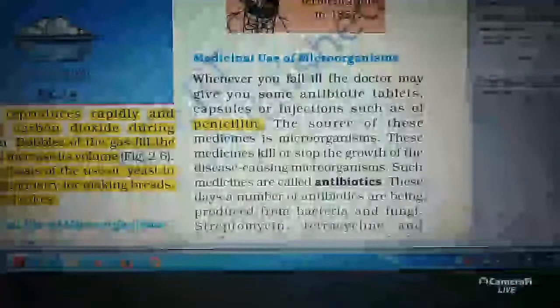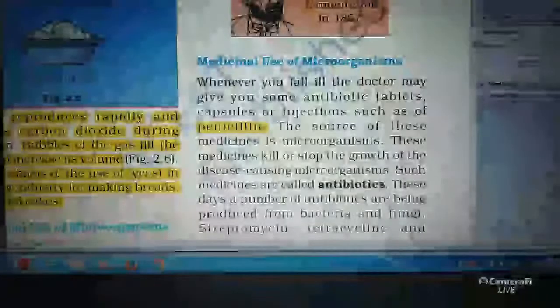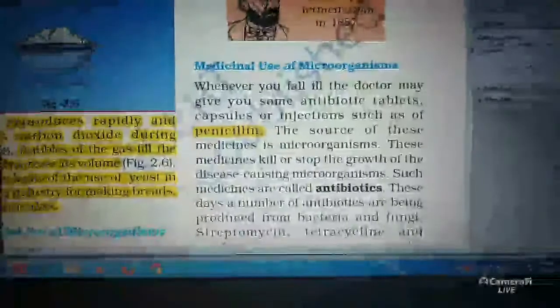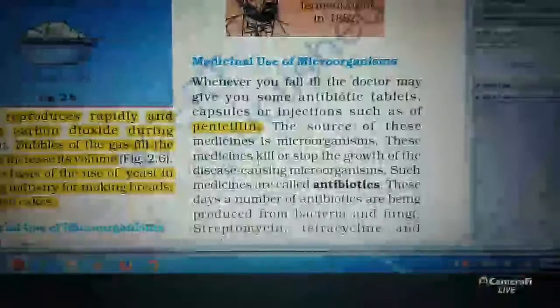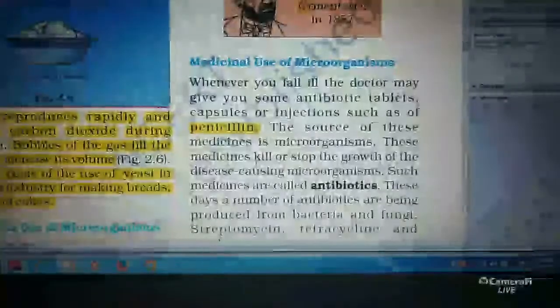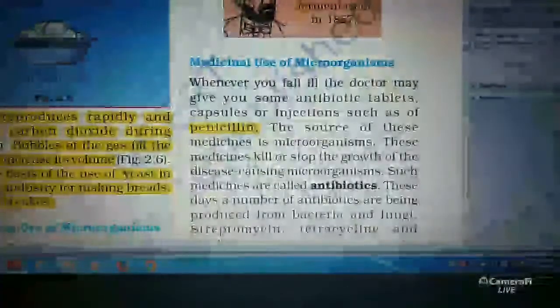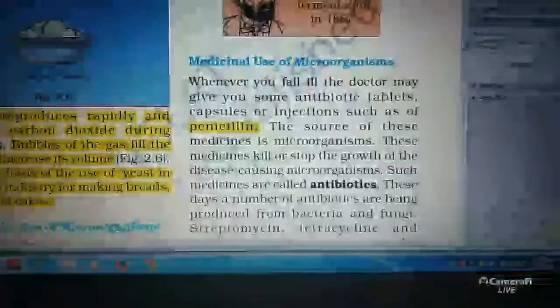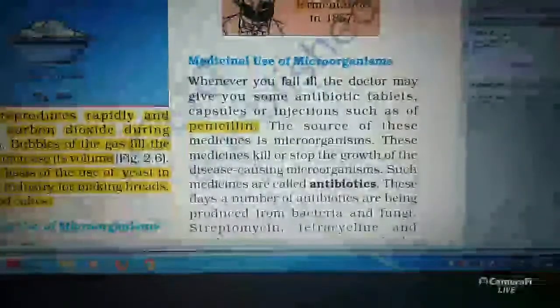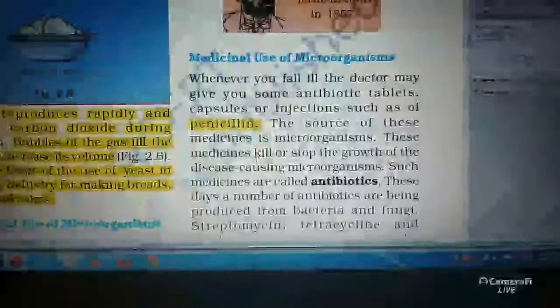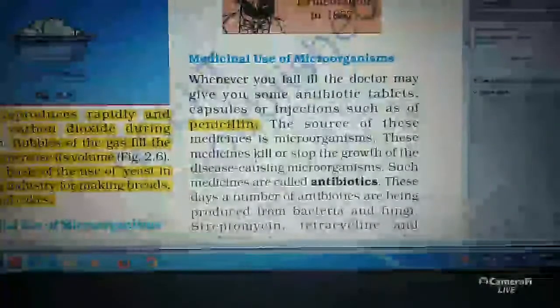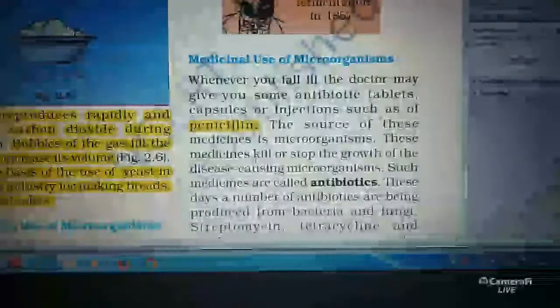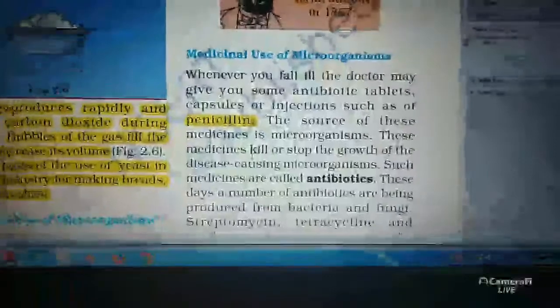Another use of microorganisms, medicinal use of microorganisms: microorganisms are used to make antibiotics. The source of antibiotics like penicillin is microorganisms. These medicines kill or stop the growth of the disease causing microorganisms. Such medicines are called antibiotics.